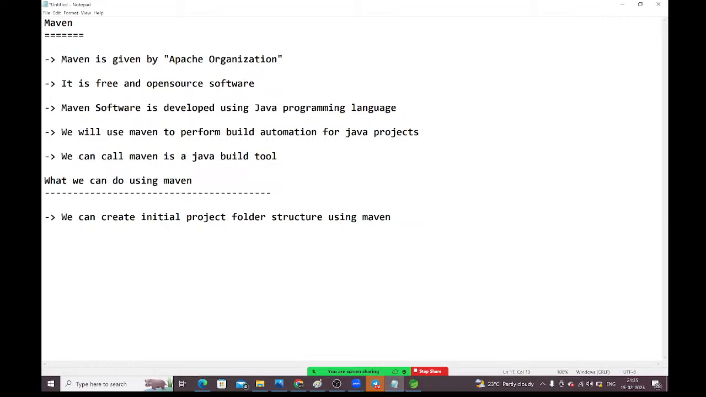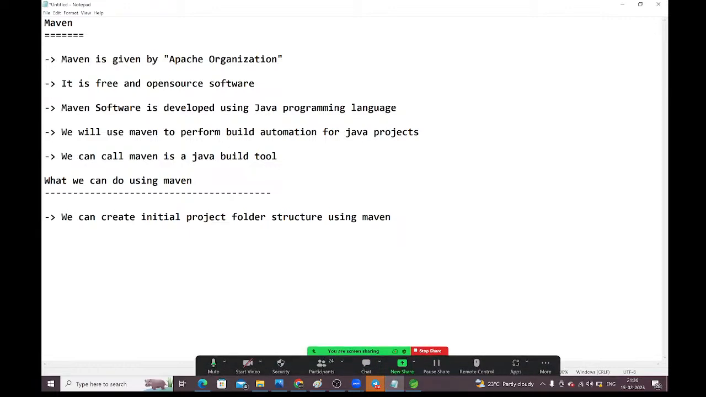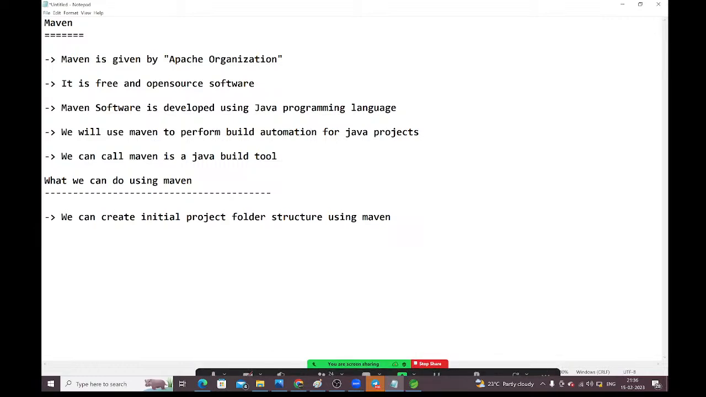By using Maven only, we will download the required dependencies for our project. To create the Spring Boot project, whatever dependencies are required, all those dependencies we are going to download by using Maven only. Not only creating the project. Once you create the project, we need to download the required dependencies, and all those we download by using Maven only.